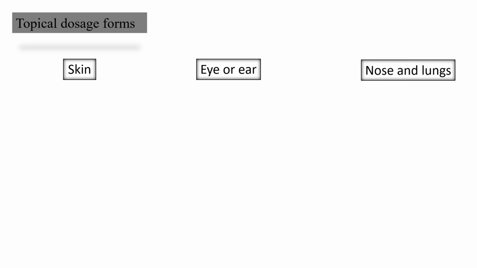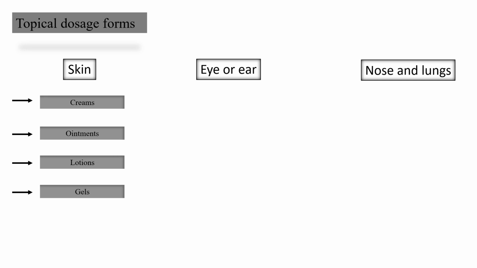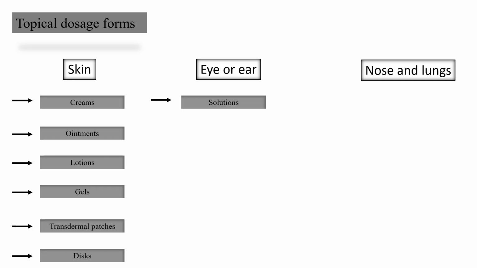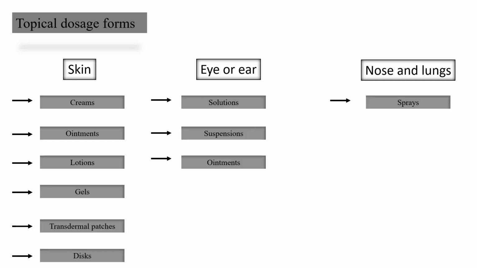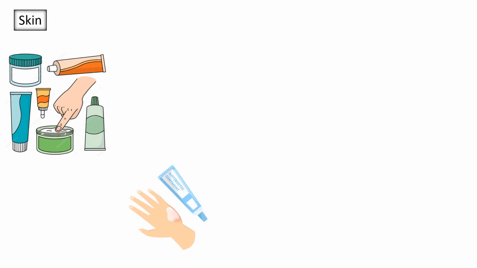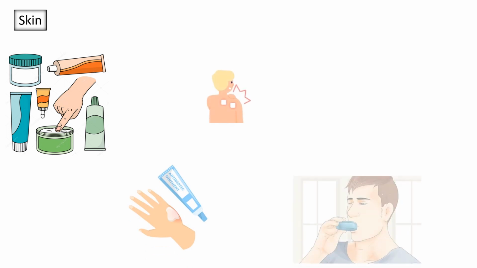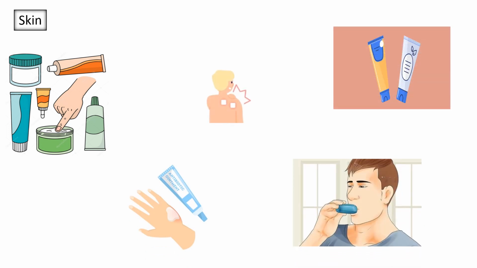The topical dosage forms include skin, eye or ear, nose and lungs. Under skin, creams, ointments, lotions, gels, transdermal patches and discs are used.